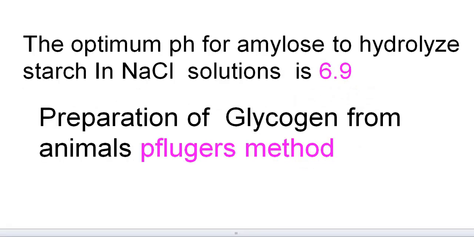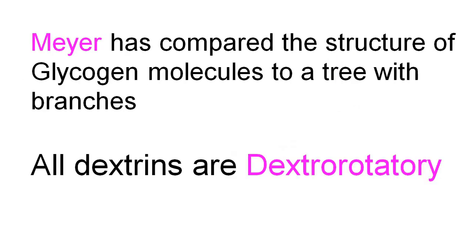The optimum pH for amylase to hydrolyze starch in NaCl solution is 6.9. Preparation of glycogen from animals: that method is Pfluger's method. Who compared the structure of the glycogen molecule to a tree with branches? Meyer. Meyer compared the structure of the glycogen molecule to a tree with branches. All dextrins are dextrorotatory.